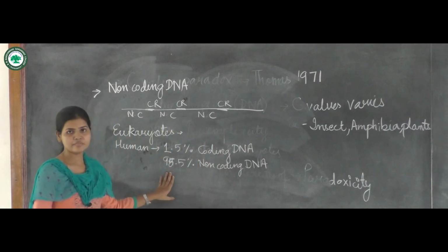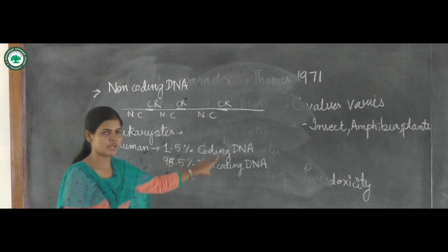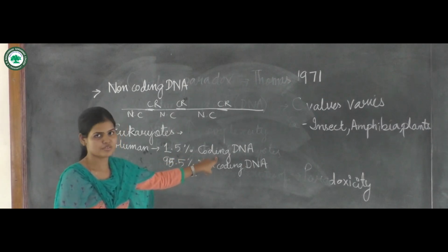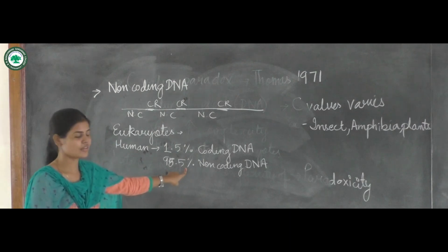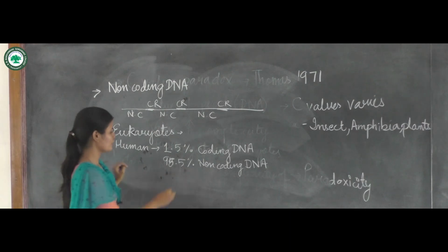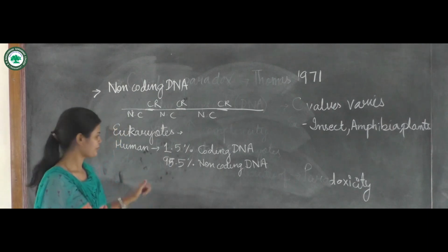So here we can see only 1.5% of the DNA is coding regions, or coding DNA, and the rest, most of the DNA, is non-coding DNA.